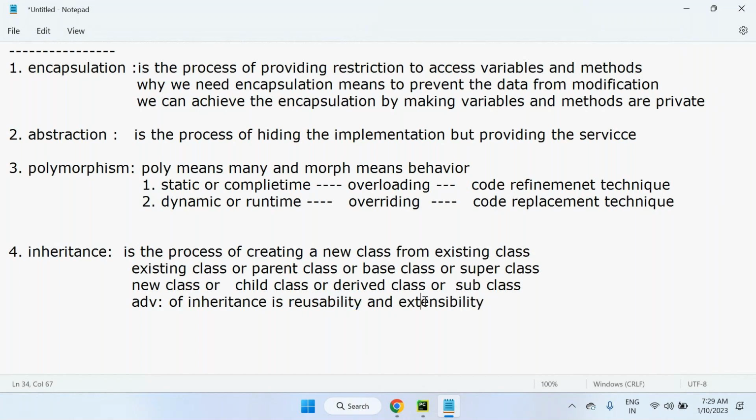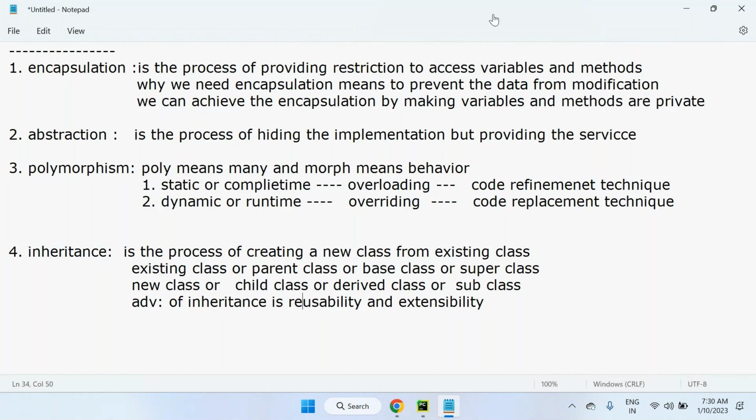For example, one parent class is there. From that parent, we can extend one more class, a child class. The child class gets all features from the parent class. Whatever implementation we have inside the parent class is by default applicable to the child class.